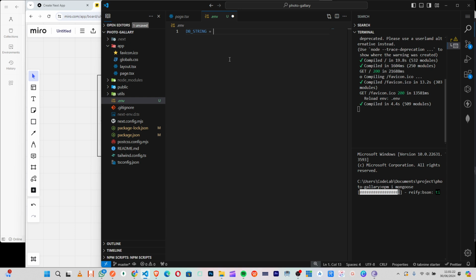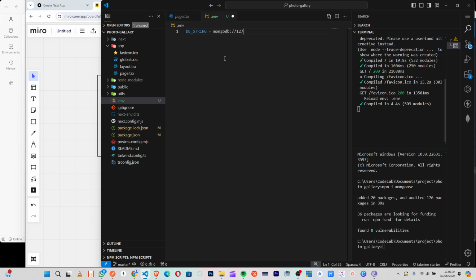So that one will be equals to mongodb, 127.0.0.1, then some more colon, photo.